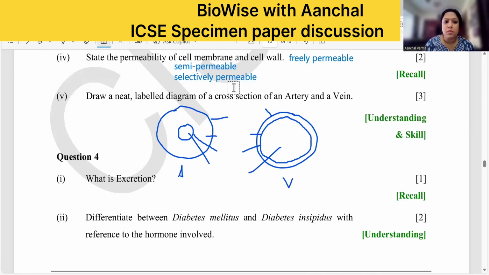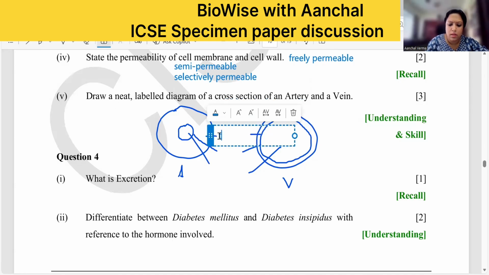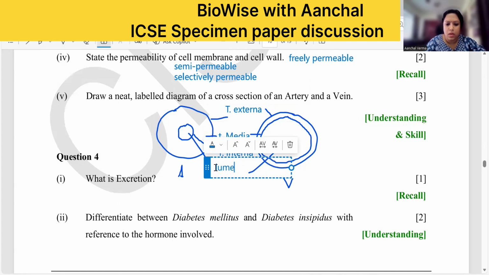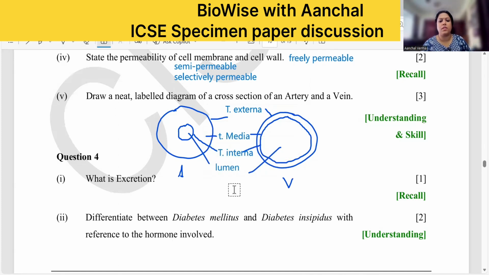I hope you know the names, right, children? Tunica externa. You have to write the full names, okay? Tunica media. This one is tunica interna. And this one is lumen. Okay, from the diagram it's clear, arteries and veins.